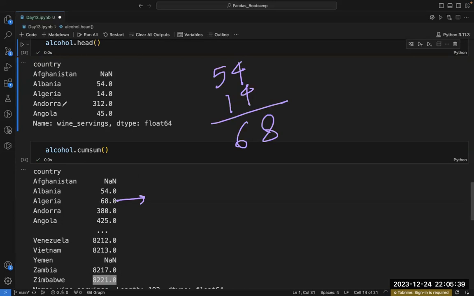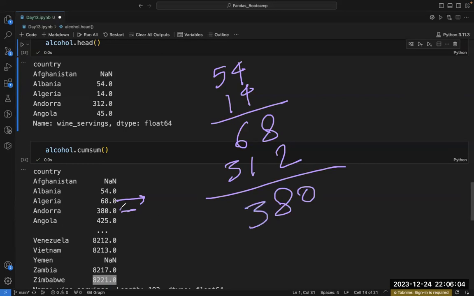Now take Andorra. Andorra has the value 312. So this 312 plus all the values before it. All the values before it sum to 68. Now add 312 to it. I'm getting 380. Now the sum of the values till here is 380, and your next value is Angola.